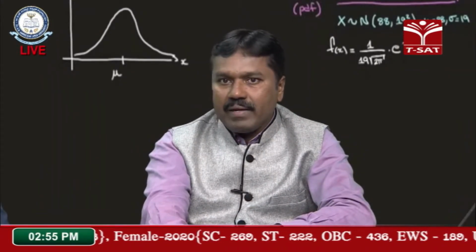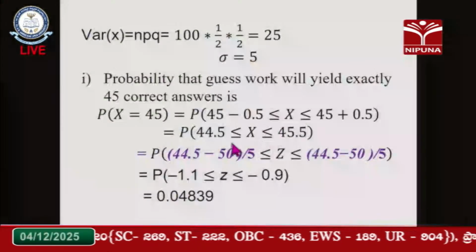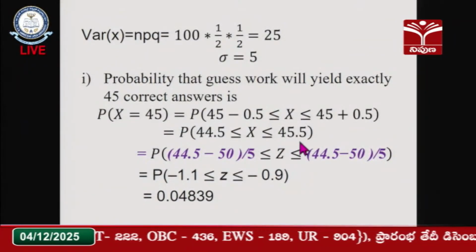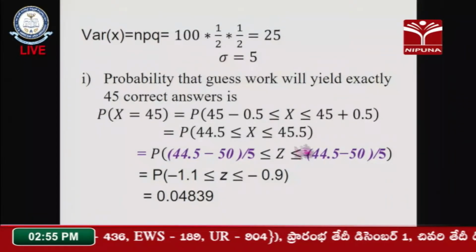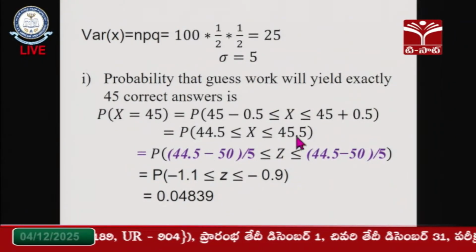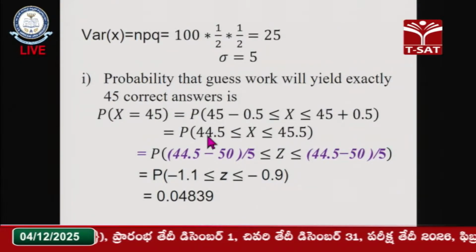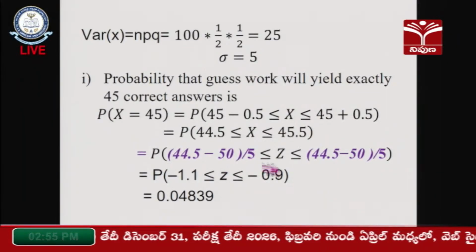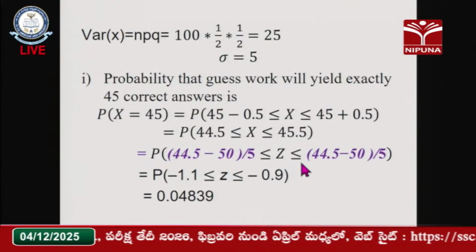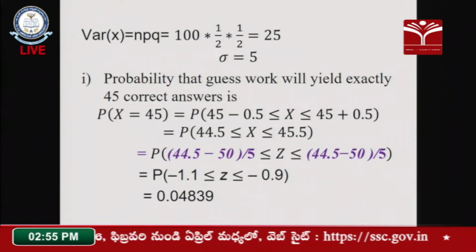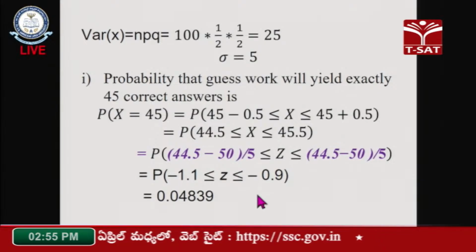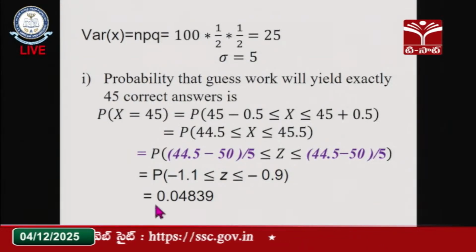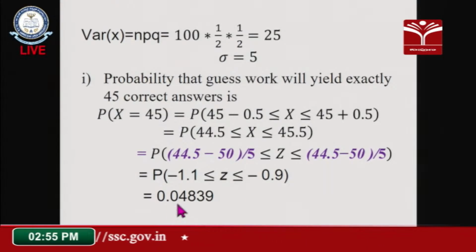So X lies between 44.5 and 45.5. Now I can convert this into the standard normal by standardization: (44.5 minus 50)/5 is less than or equal to Z, which is less than or equal to (45.5 minus 50)/5. By using the table I got a very small value, 0.0483, as expected.